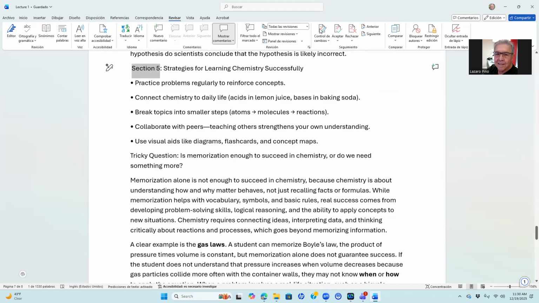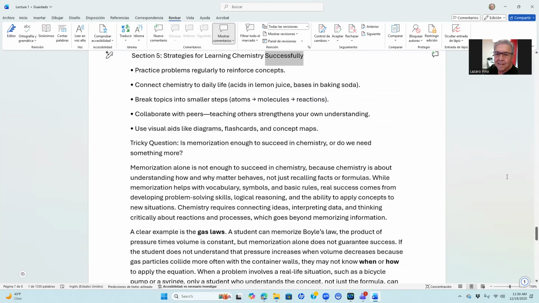Section 5: Strategies for learning chemistry successfully. Practice problems regularly to reinforce concepts. Connect chemistry to daily life: acids in lemon juice, bases in baking soda. Break topics into smaller steps: atoms, molecules, reactions. Collaborate with peers: teaching others strengthens your own understanding. Use visual aids like diagrams, flashcards, and concept maps.